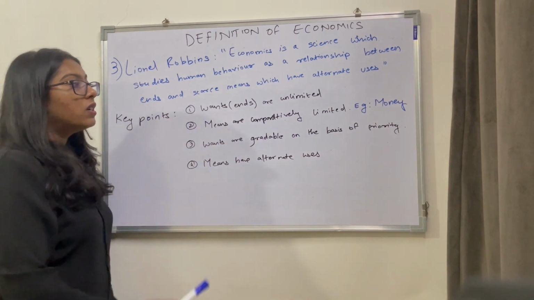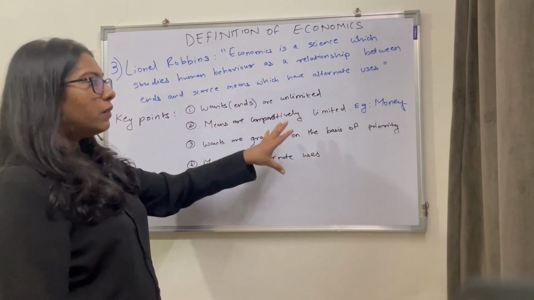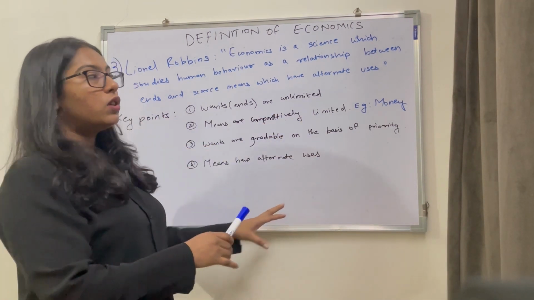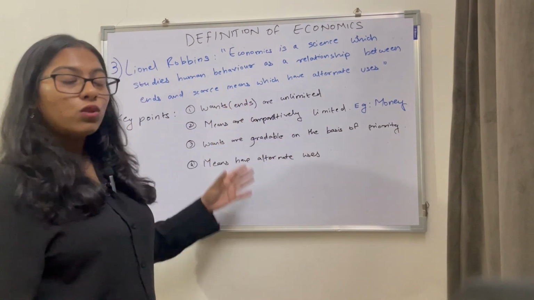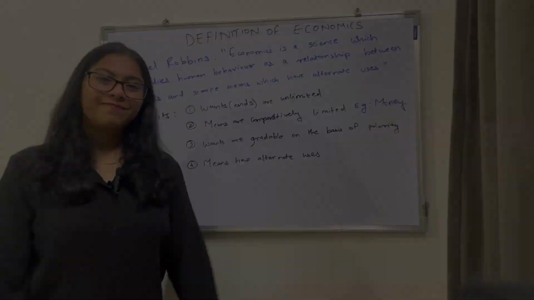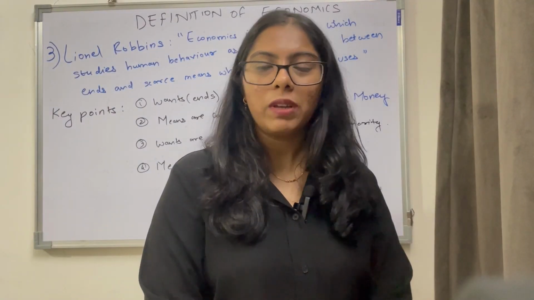So this was the definition. I think comparatively to the other two definitions, Lionel Robbins' one is the most understandable one and the easiest to remember too. We'll cover the branches of economics in our next video.